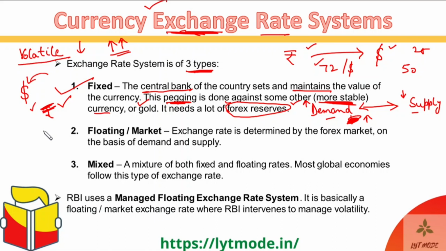But the most problematic thing over here is that you need a lot of forex reserves. It takes a lot of effort as well. A lot of work has to be put into it. And then most importantly, sometimes let's assume that there is a particular moment in the economy where you need to follow contractionary monetary policy, right?